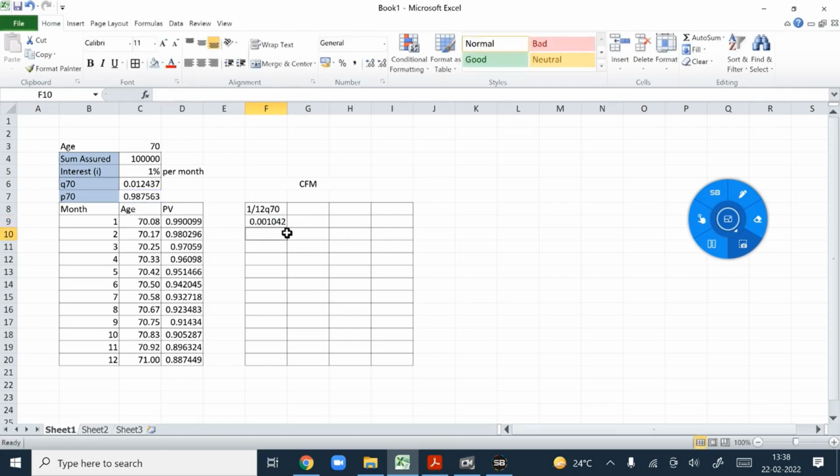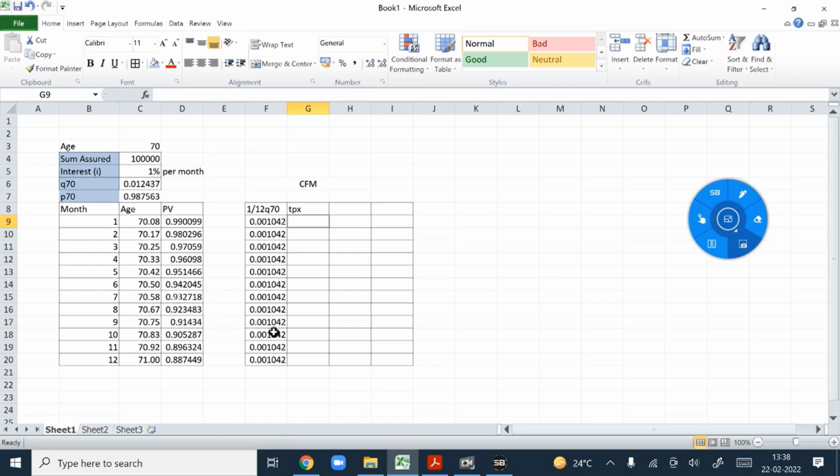Fine. So class, this is my probability, 1/12 q70, and it remains the same throughout all the 12 months. Let me copy it. Now class, if you talk about the tpx part, that is the interesting one.